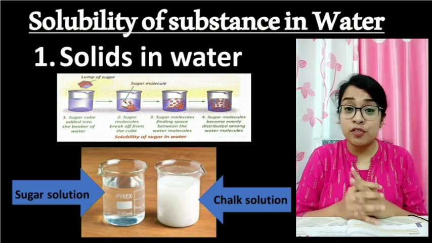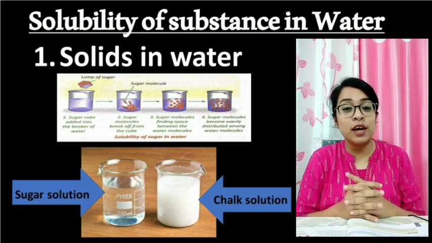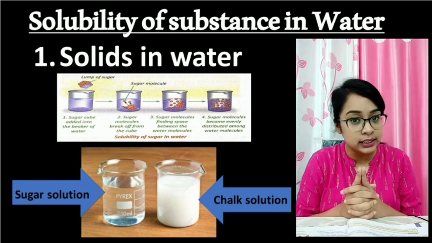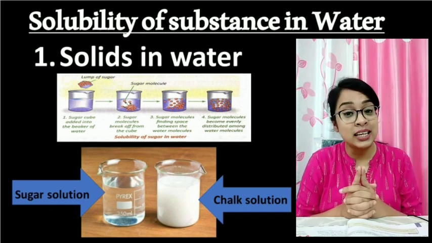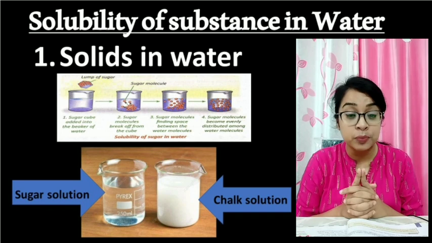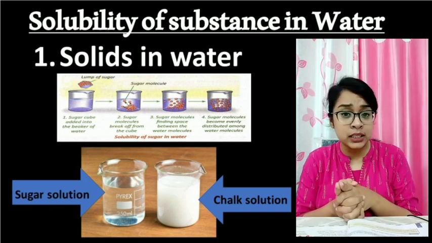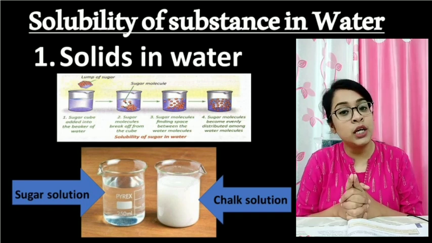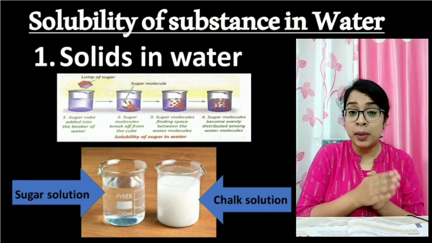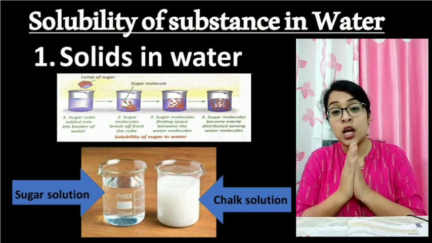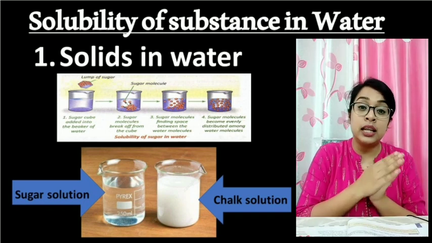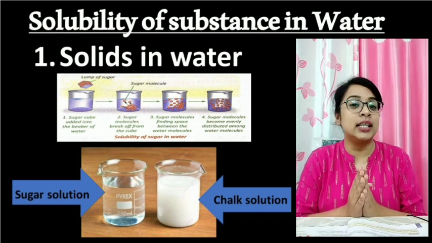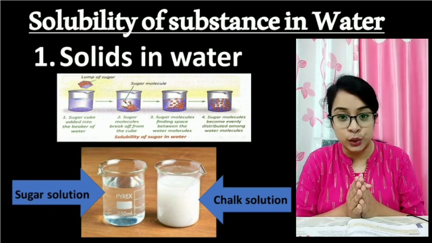For example, if we want to make lemonade, then we have to mix sugar, salt, lemon juice in water. In this case, sugar, salt and lemon juice are solute. And where are we mixing all this? In water. That means water here is the solvent. When we have mixed the solute properly in water, that means the lemon juice, sugar and salt in water, we get lemonade, and that lemonade is the solution.